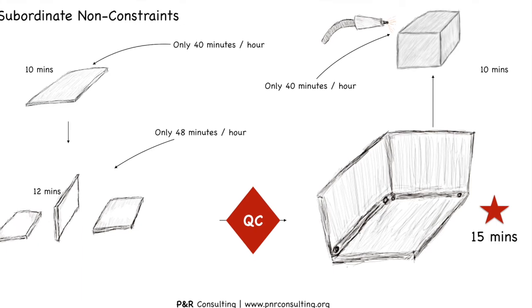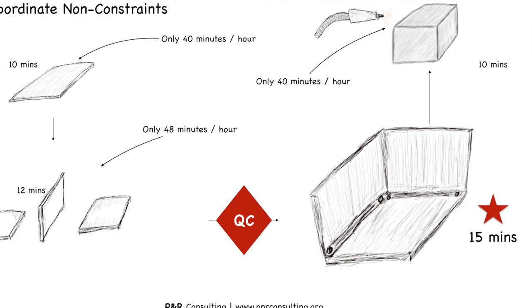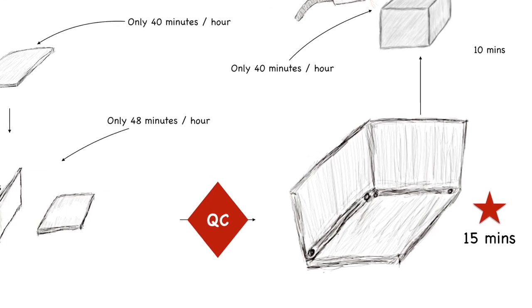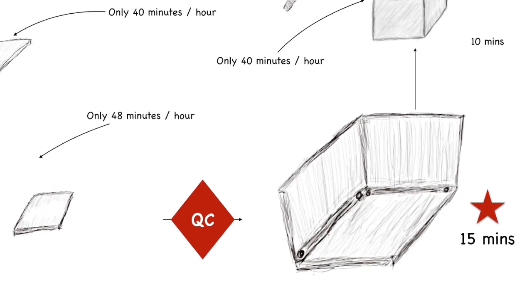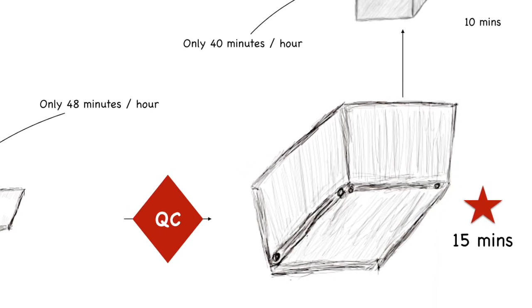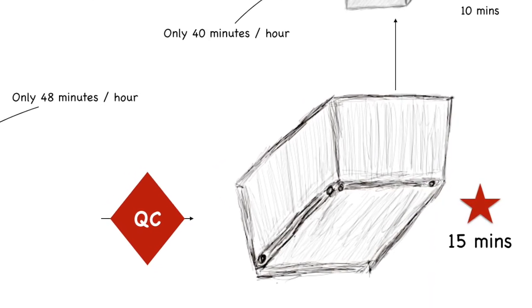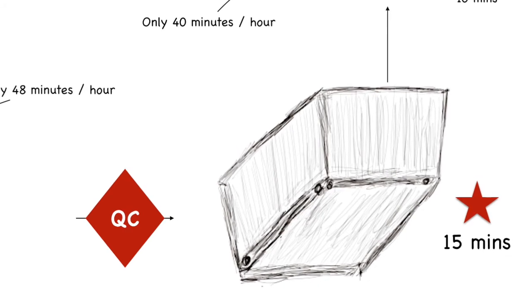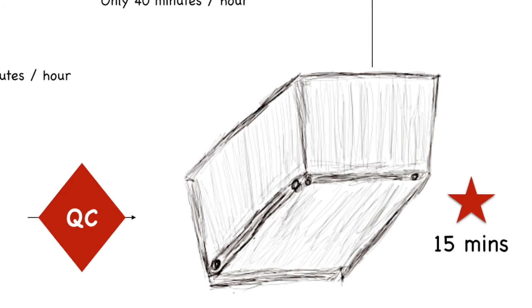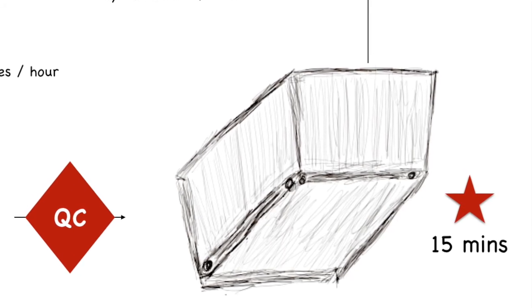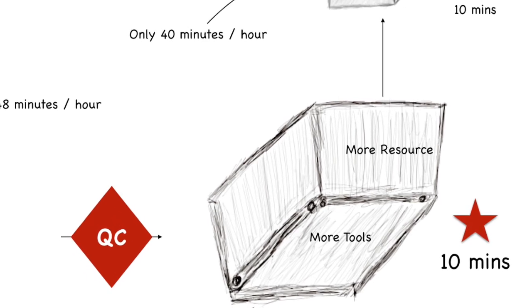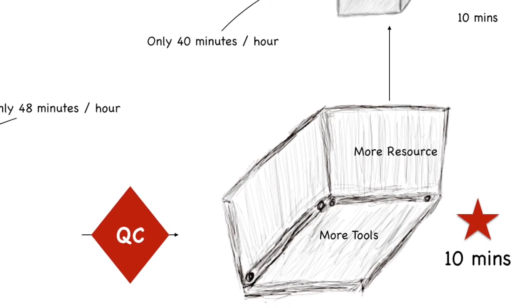That is, investing in capacity enhancement. What if we need to get an output of 5 cubes per hour? It is not possible with the current setup since the assembly process restricts the output to 4 cubes per hour, that is 15 minutes per cube, even at its fullest possible capacity. Here we need to improve the performance of the constraint by adding more resources to it. It could be more people or more tools to bring down the time per unit to, let's say, 10 minutes per cube.